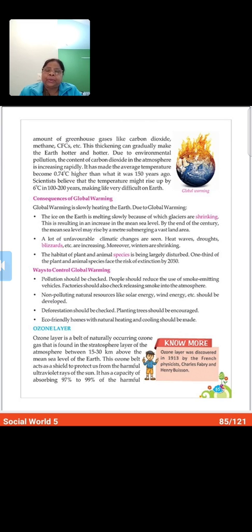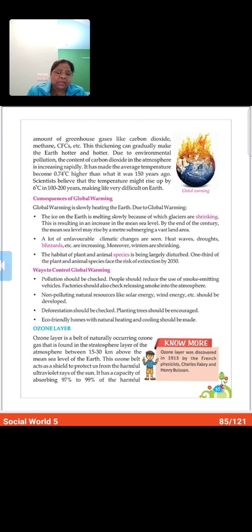Like earlier people were using thatched roofs, or houses made with mud and straw, and big windows. And we should plant trees near our surroundings. I hope these things will help us to check global warming and keep our environment clean.